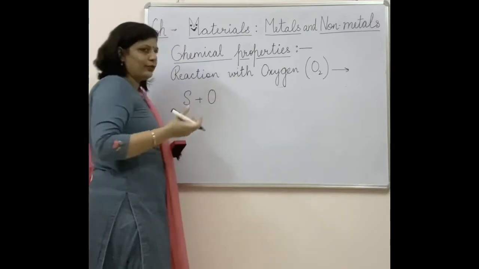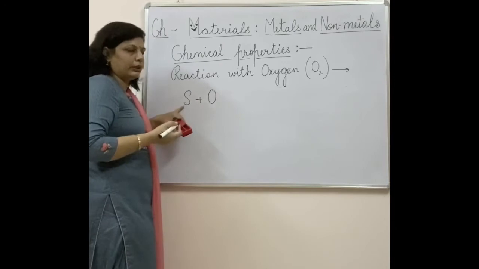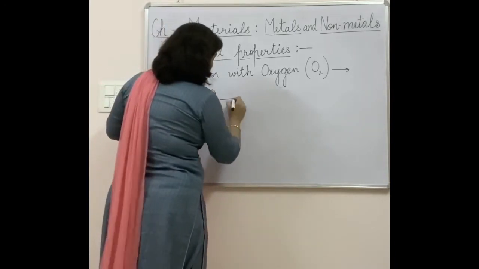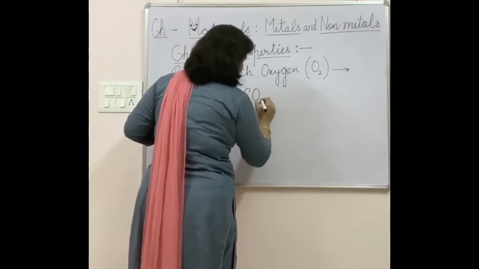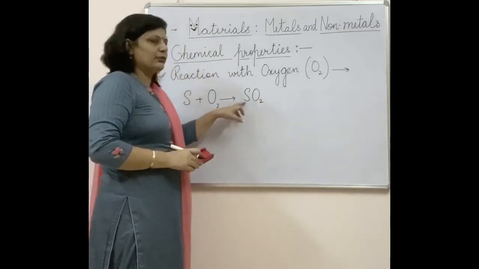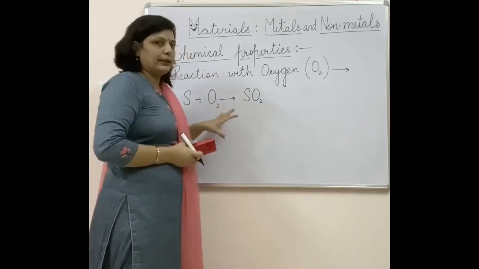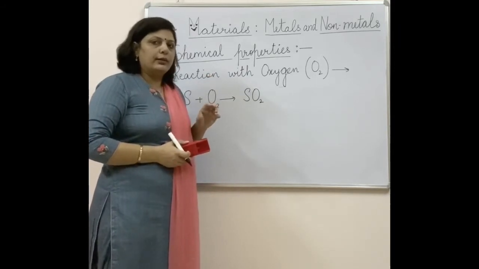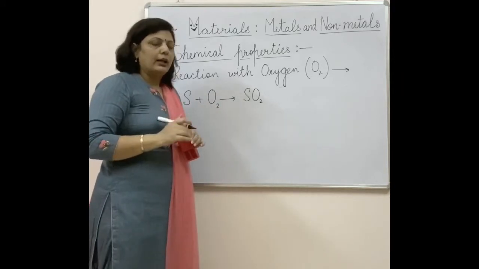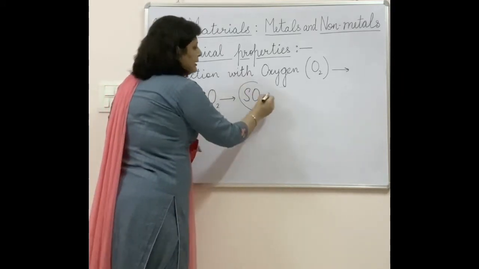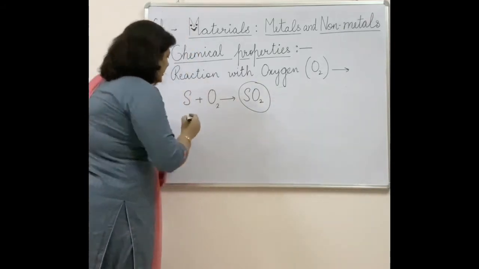Take sulfur in a deflagrating spoon in a glass jar and burn it. Burning happens in the presence of oxygen. It will lead to the formation of sulfur dioxide. Now this gas will be filled in that gas jar, and after the whole burning takes place, you have to add some water in the gas jar and shake it well. The gas which is present inside the jar will mix with the water, and that solution will later be tested.